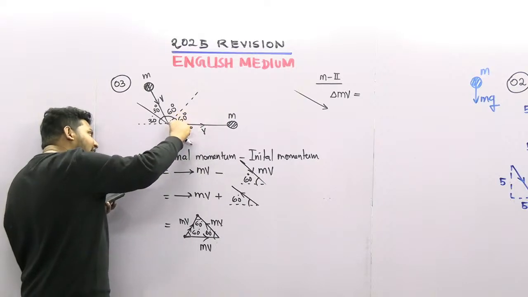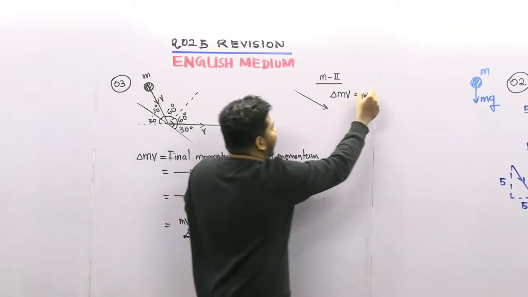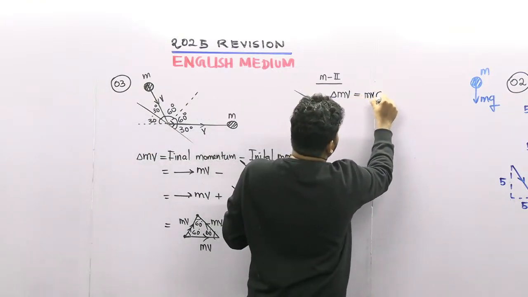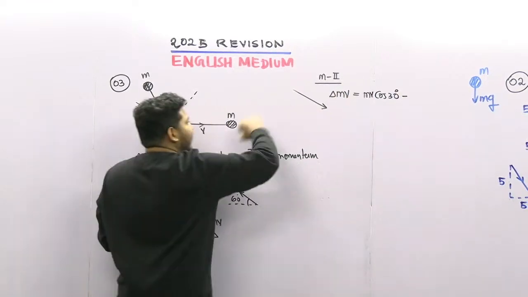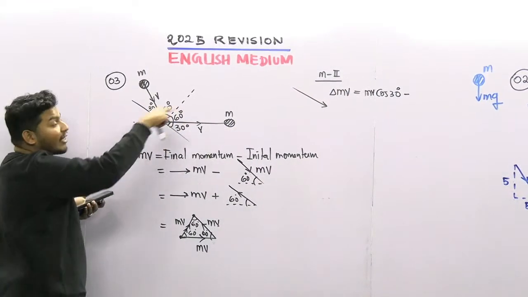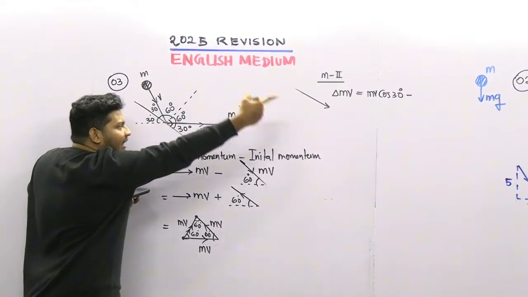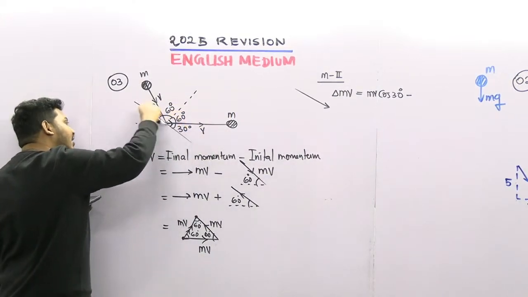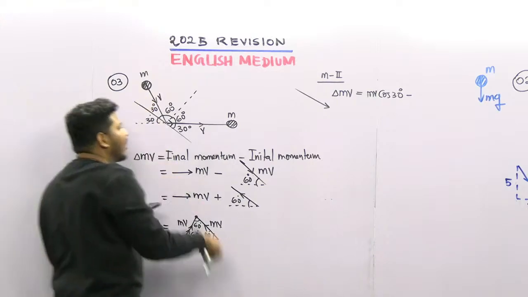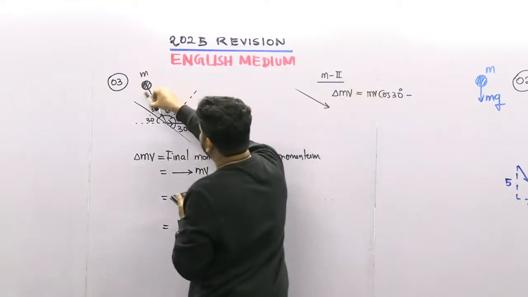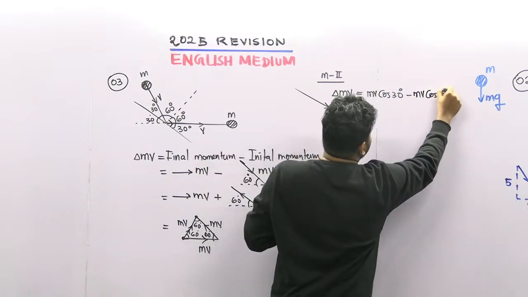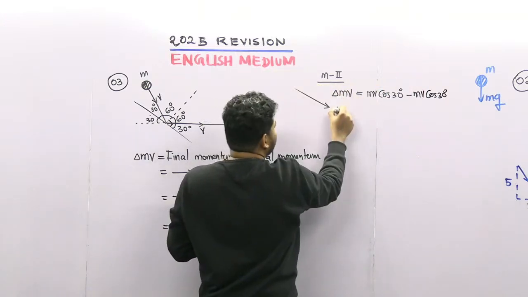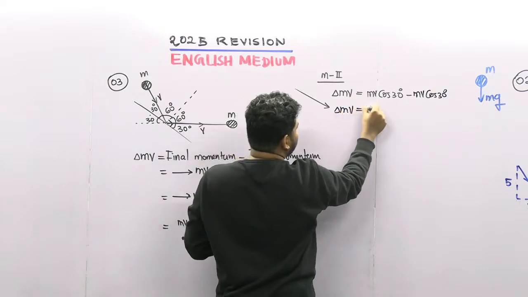So the final momentum is mv cos 30 in this plane. So I can write the change in momentum as the final momentum minus initial momentum. So the final is mv cos 30 minus mv cos 30, initial one is also mv cos 30. So in this direction, the change in momentum here is, guys, 0.